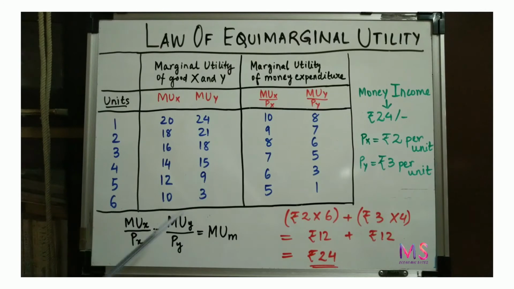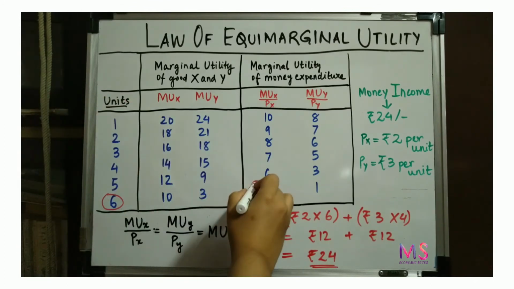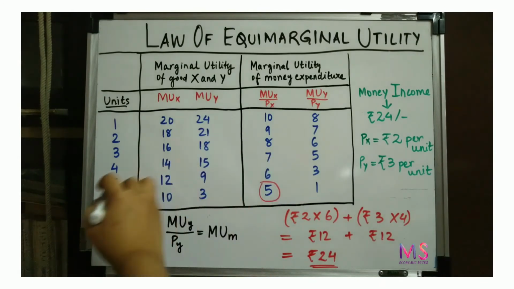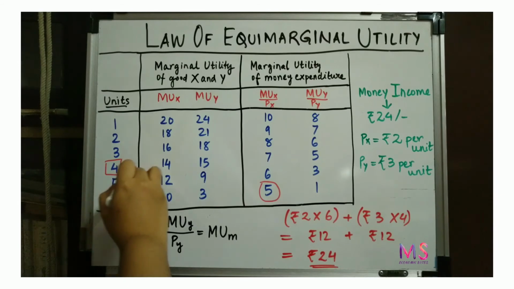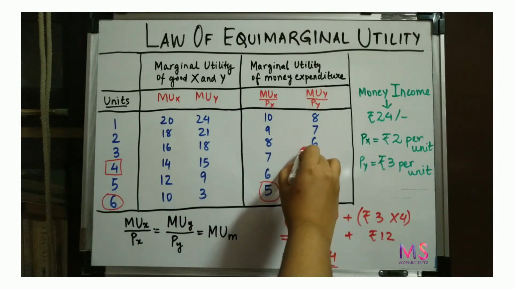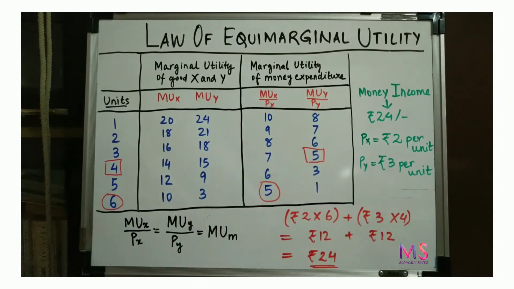In this particular example, such a combination is achieved when the consumer consumes 6 units of good X and 4 units of good Y. Let us mark it out. 6 units of good X and 4 units of good Y. Right.